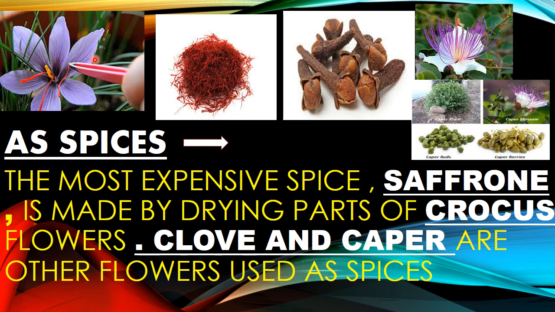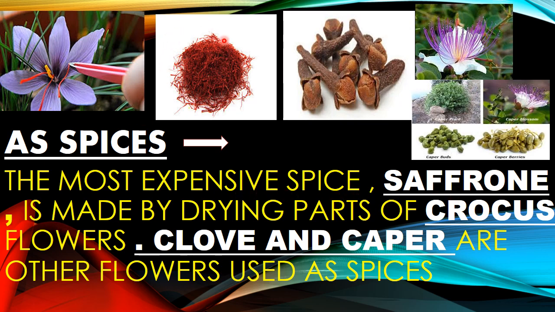Saffron comes from this flower and is a very expensive spice. This is clove, and clove is a very useful spice in our food.